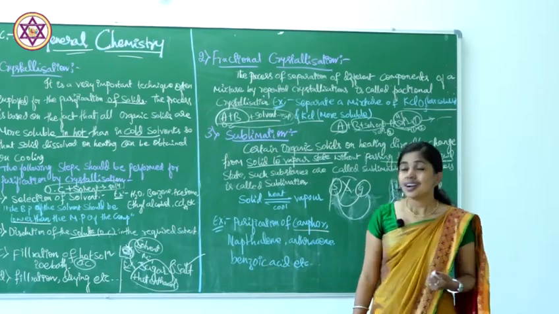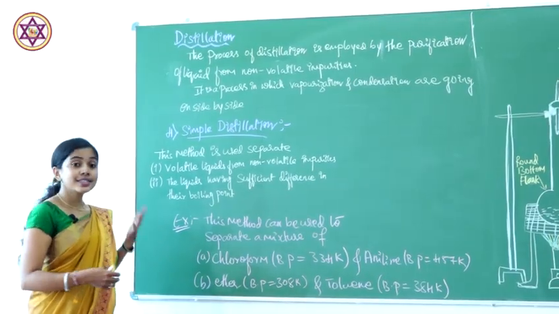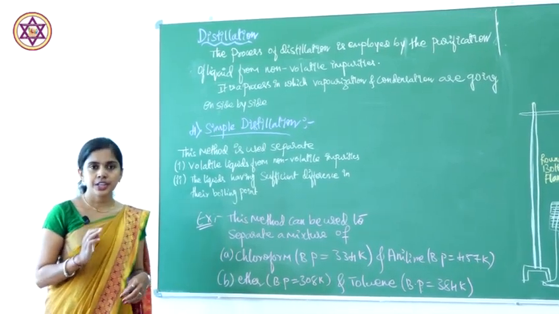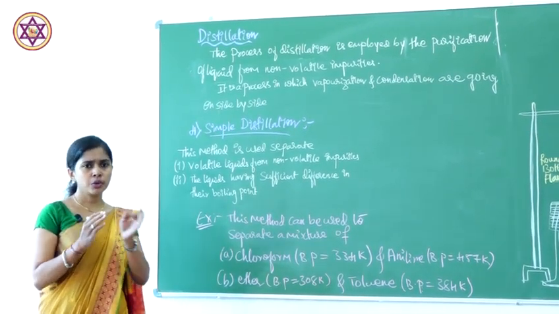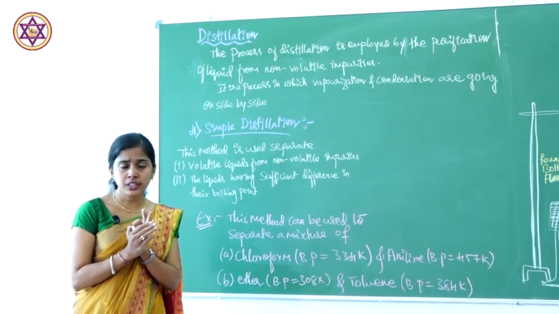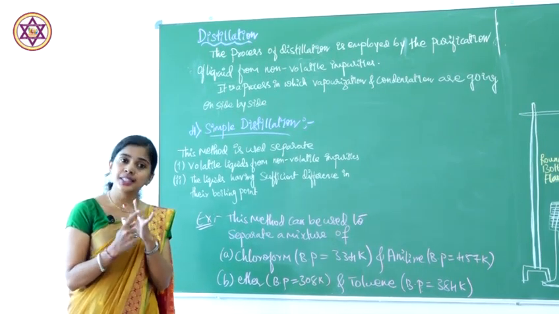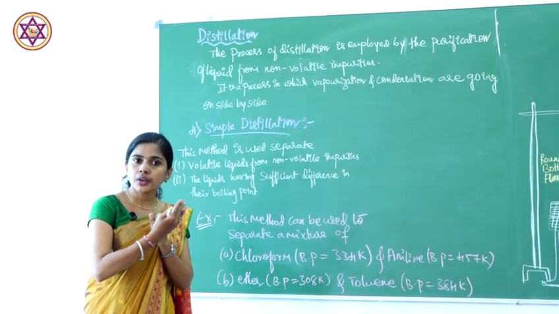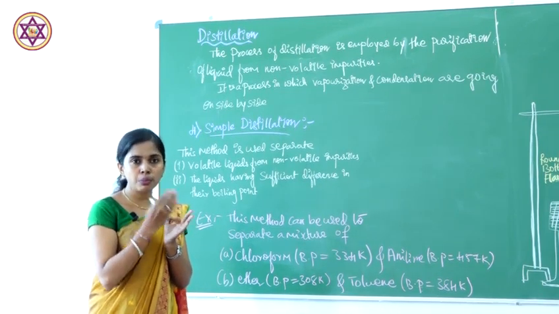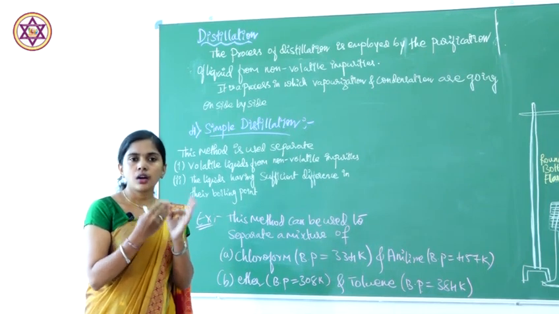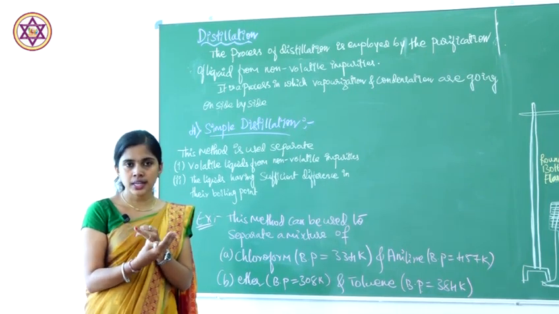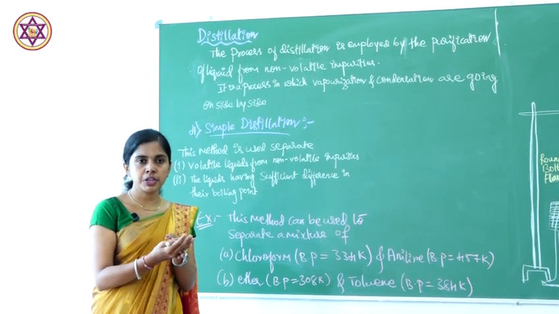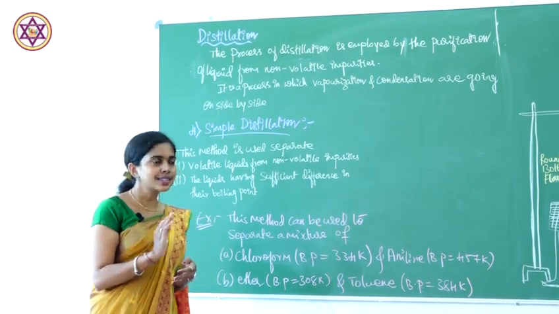Next is distillation. What do you mean by distillation? We have observed that purification of solids can be done by 3 methods. Depending on the kind of organic compound and impurities, we select the method. First is crystallization, next is fractional crystallization, third is sublimation. The next method is distillation.